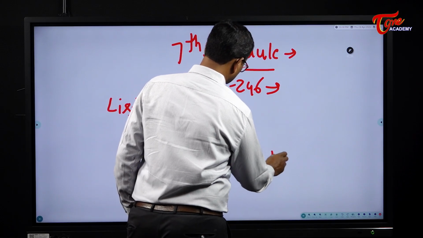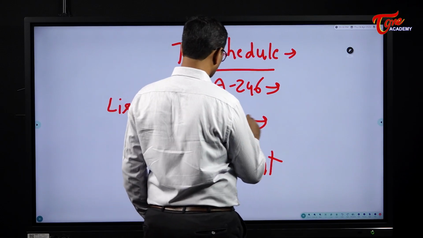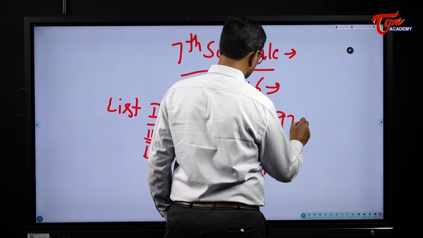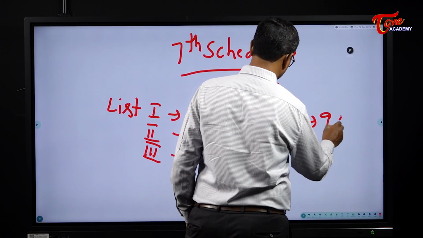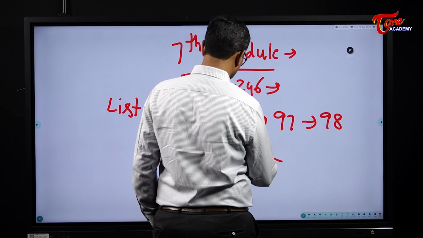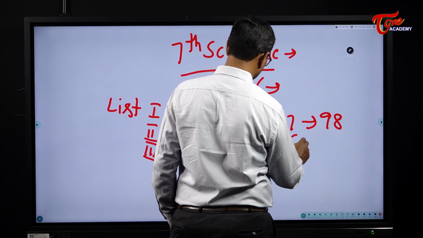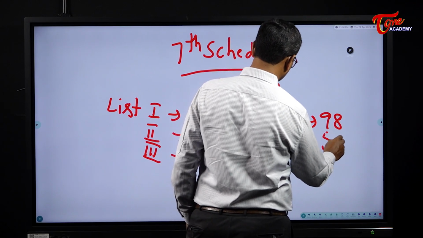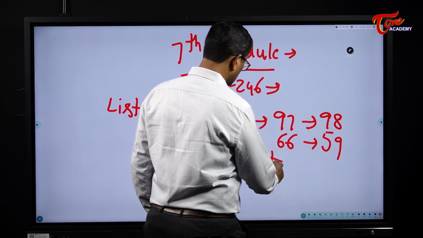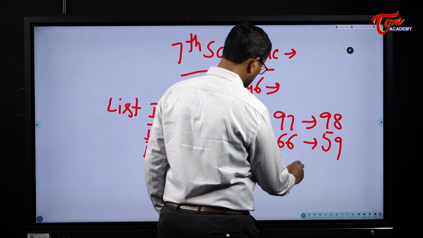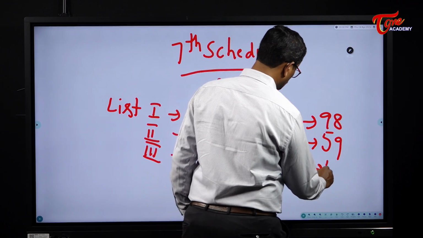In list 1, when the constitution has come into force, there were 97 items, but now we have 98 items. In state list, that is list 2, in the original constitution we had 66 items, but now we have only 59 items. In the concurrent list, initially we had 47 items, now we have 52 items.